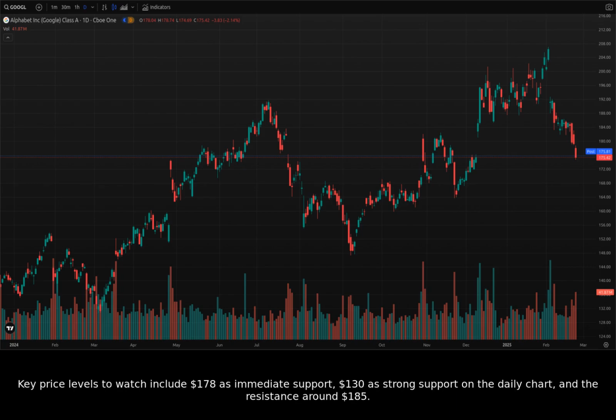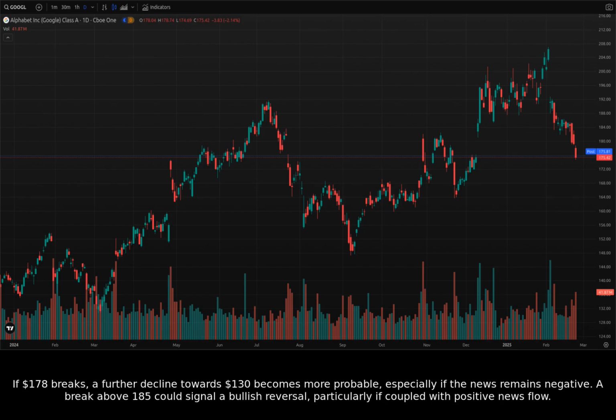Key price levels to watch include $178 as immediate support, $130 as strong support on the daily chart, and the resistance around $185. If $178 breaks, a further decline towards $130 becomes more probable, especially if the news remains negative.